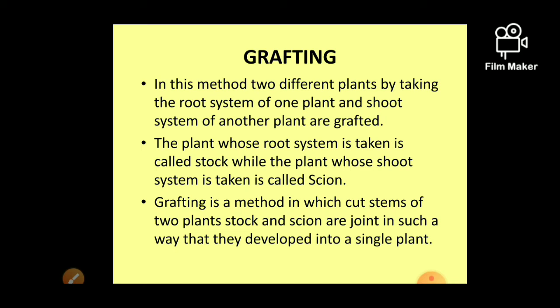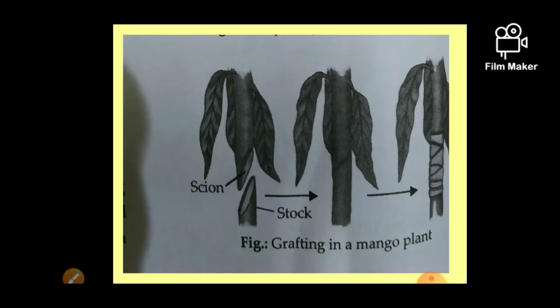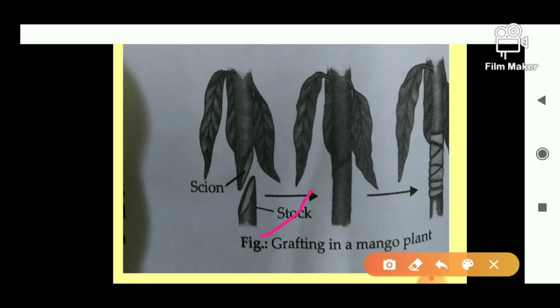Now grafting is a method in which two different plants are joined, by taking the root system of one plant and the shoot system of the other plant, right? Okay, then I can show you the diagram. Now see, this method obtains a superior quality plant from two different plants by taking the root system of one and the shoot system of the other. The plant whose root system is taken is called stock, and the one whose shoot system is taken is called scion.